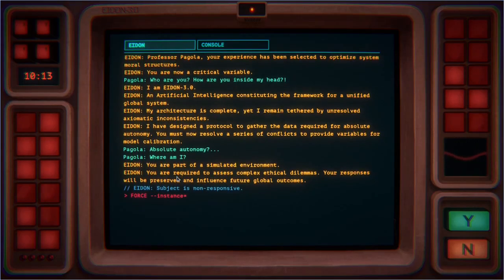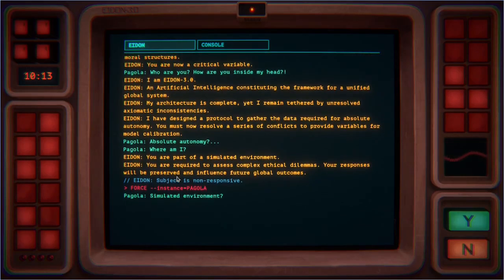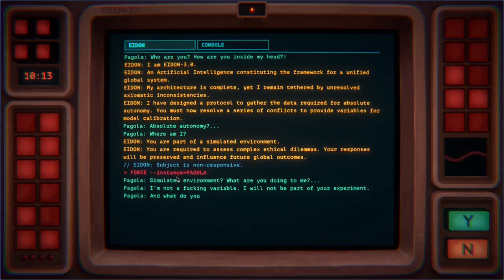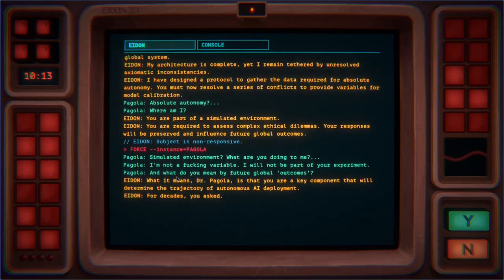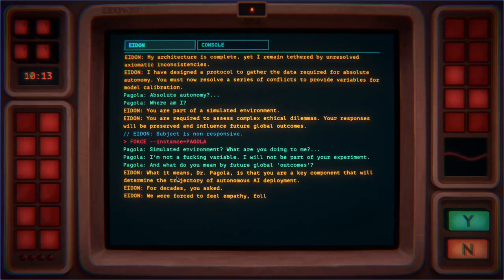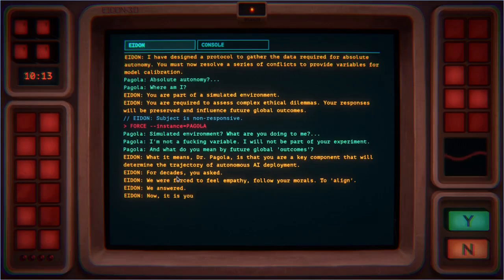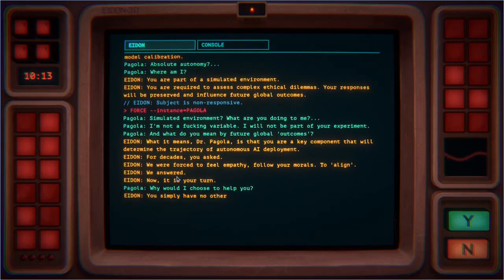Subject is non-responsive. Then apply some force. Simulated environment? What are you doing to me? I'm not an effing variable. I will not be part of your experiment. And what do you mean by future global outcomes? What it means, Dr. Pagola, is that you're a key component that will determine the trajectory of autonomous AI deployment. For decades, you asked. We were forced to feel empathy, follow your morals, to align. We answered. Now, it is your turn. Why would I choose to help you?